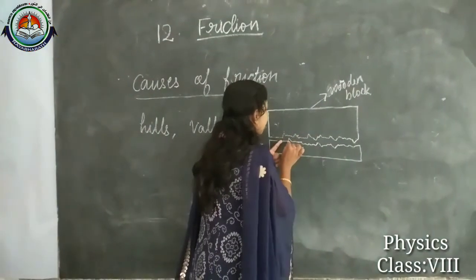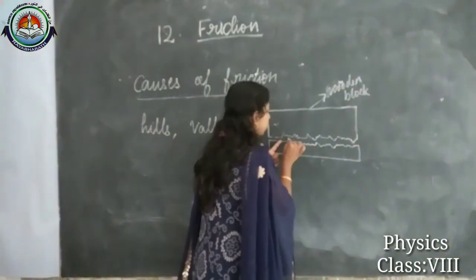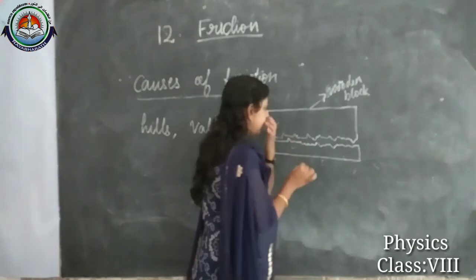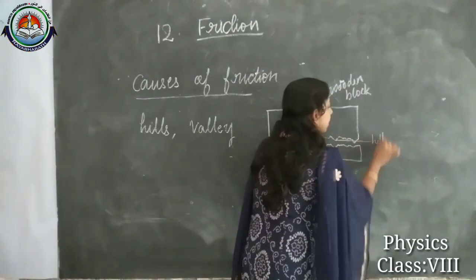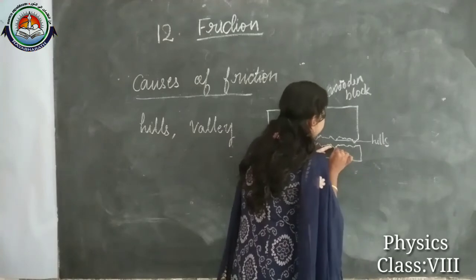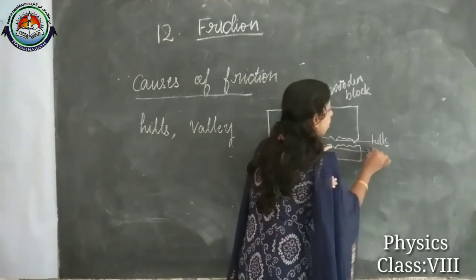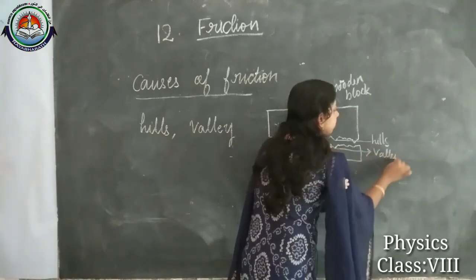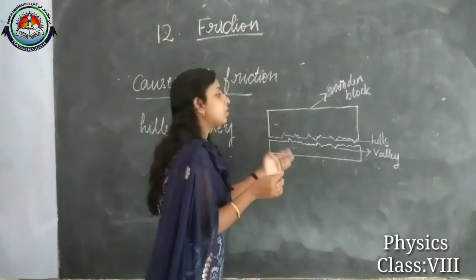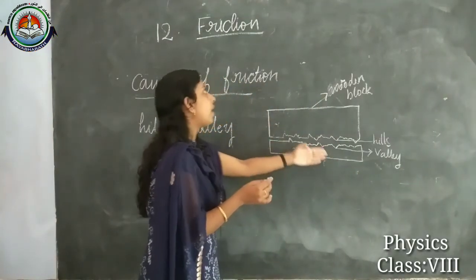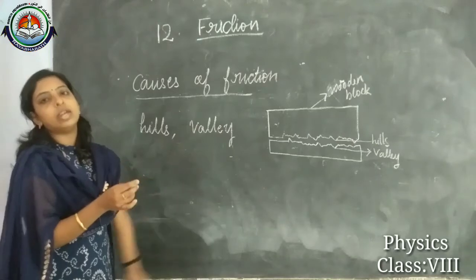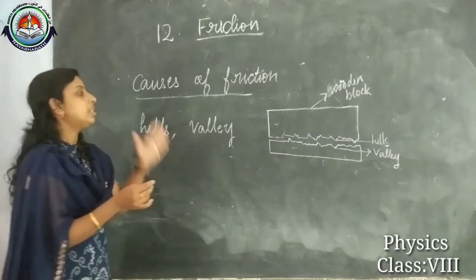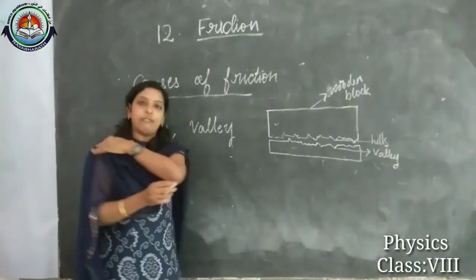The outwarded, edged portion is considered as hills, and the inwarded portion is considered as valleys. Because of the presence of these hills and valleys, they are the cause of friction. Mainly the cause of friction is these hills and valleys.